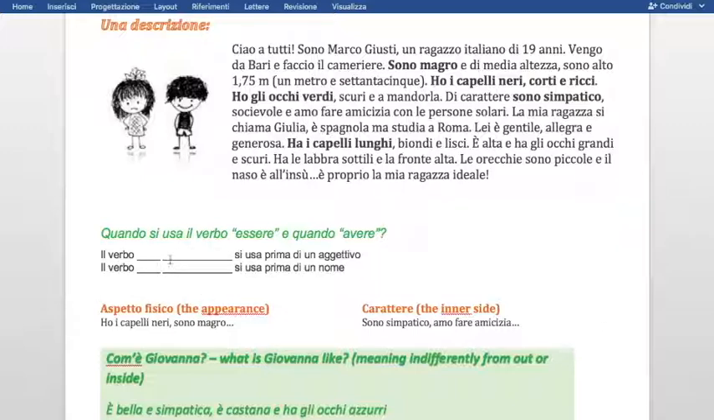For example, io ho bello or io sono bello. Of course, it's the second one. So we use the verb essere before an adjective. And we use the verb avere when there is a noun. For example, i capelli. Ho i capelli neri. Sono magro. And you can see many examples here in bold.